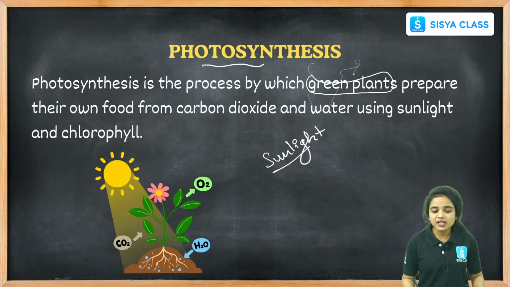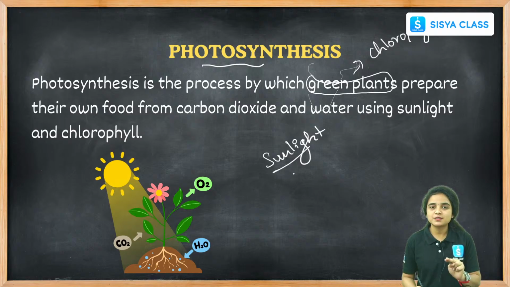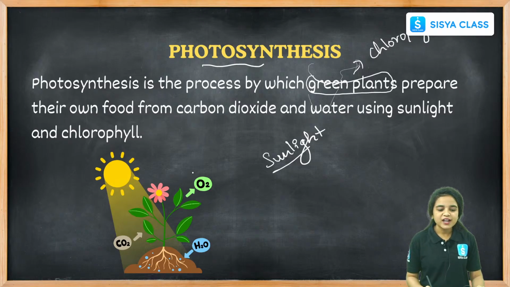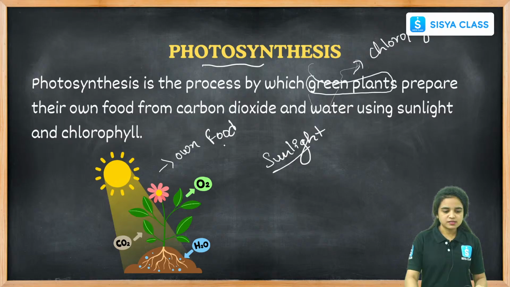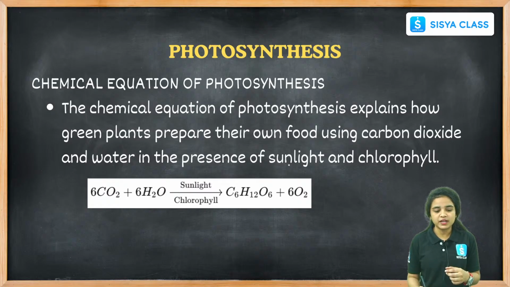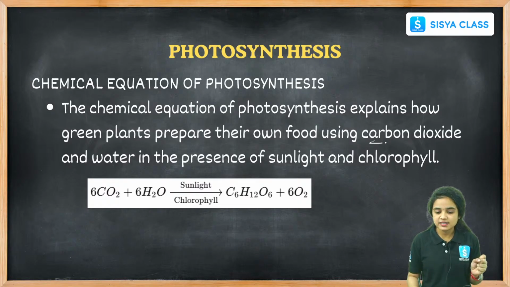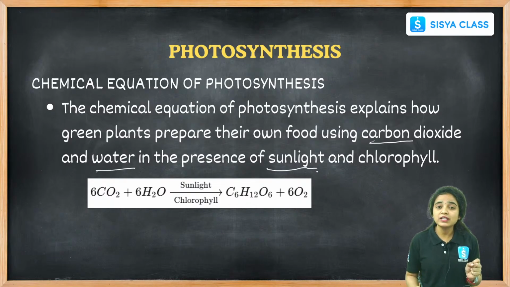Green plants contain which pigment? They contain the chlorophyll pigment. This pigment helps in the absorption of sunlight, hence participates in the photosynthesis process, and the plants prepare their own food material. This is photosynthesis. The chemical equation of photosynthesis explains how green plants prepare their own food using raw materials like carbon dioxide and water in the presence of sunlight. This all happens only in the presence of sunlight.